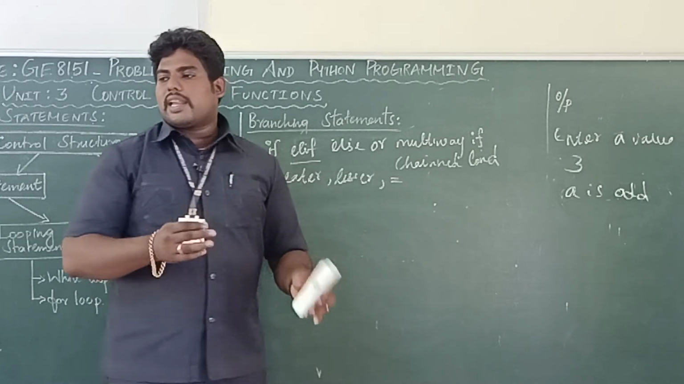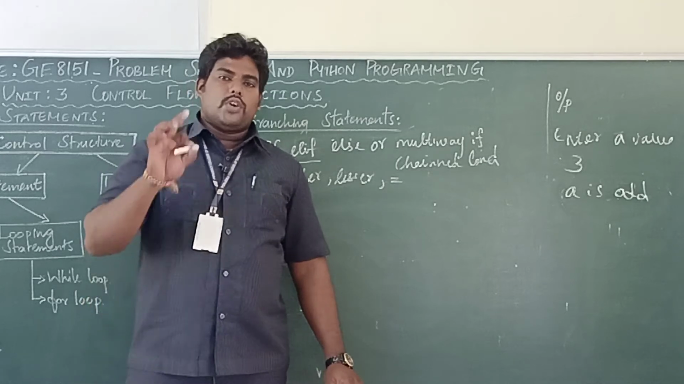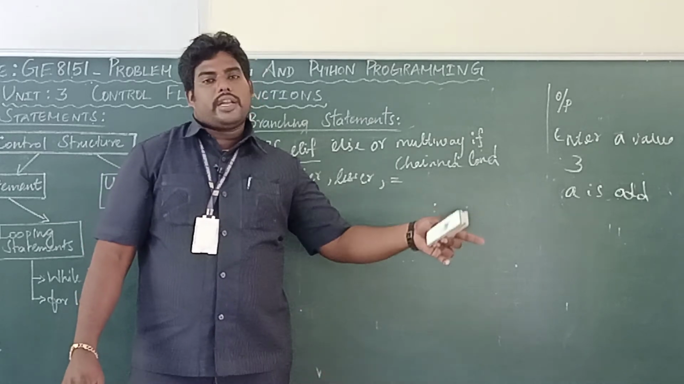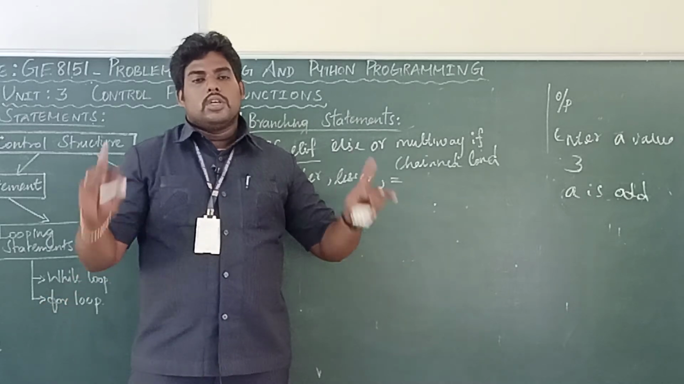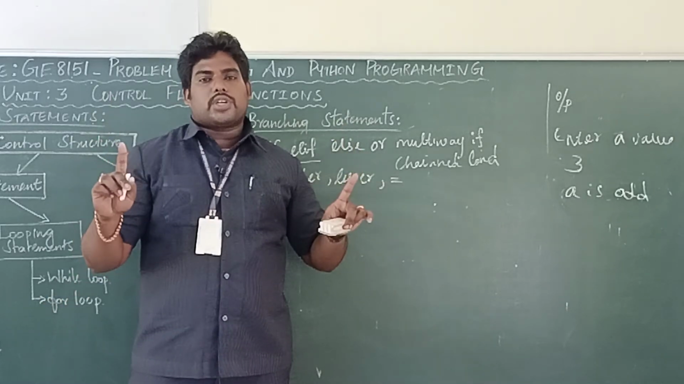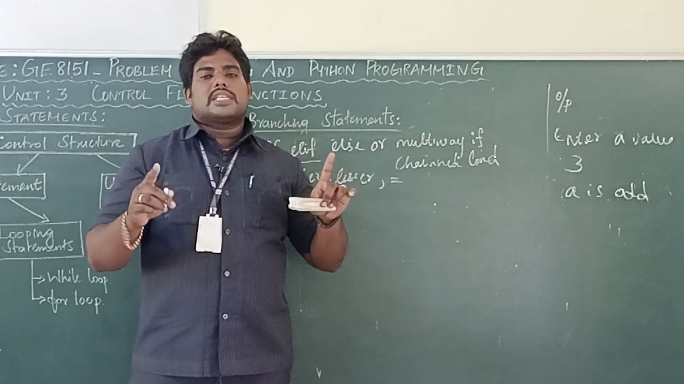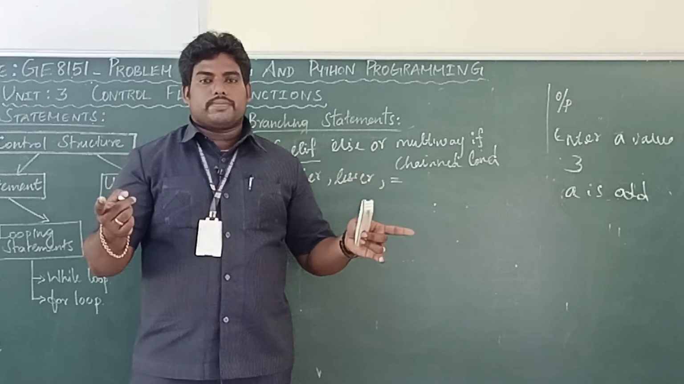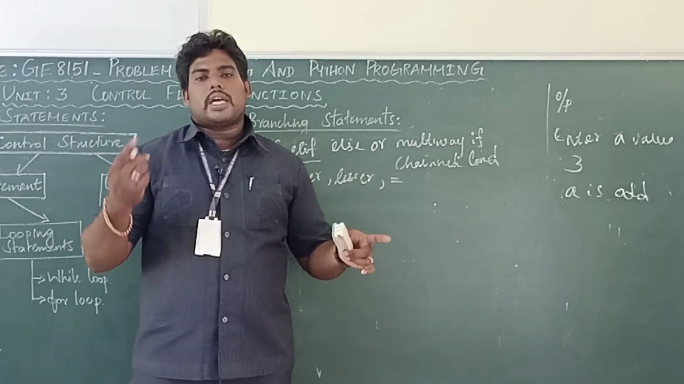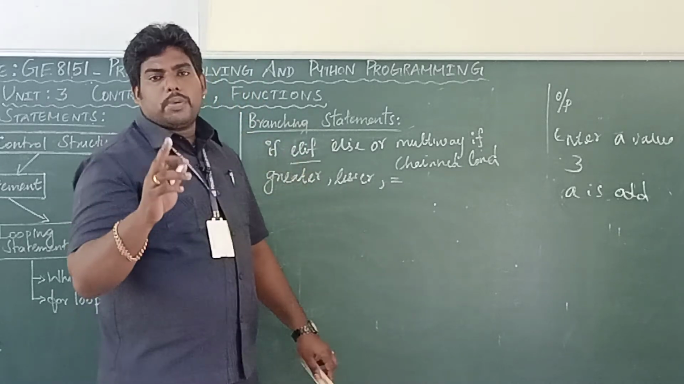So for checking greater, lesser, equal to, how many inputs required? Within one input can we say it is greater? No. Here I want to compare two things, right? So two variables, two values required. With these two variables I will check which one is greater or lesser or whether both values are equal. So here I am going to use the comparison operators.